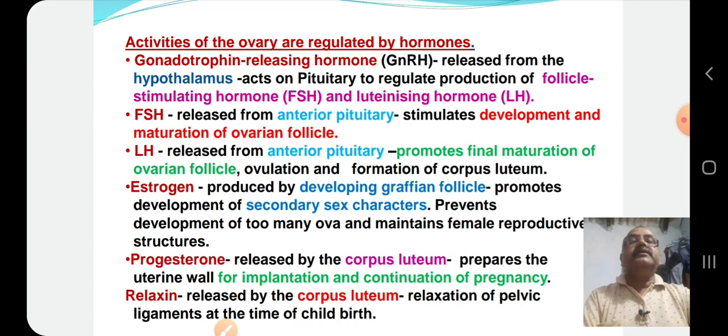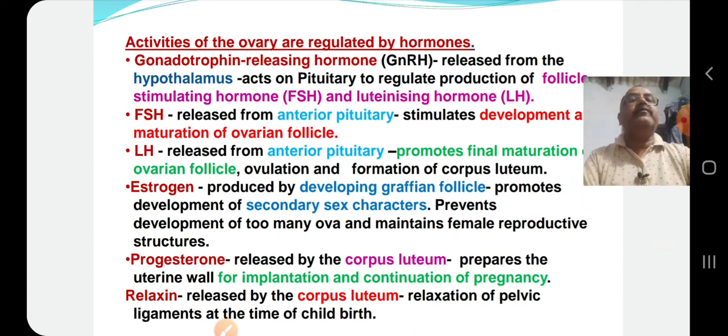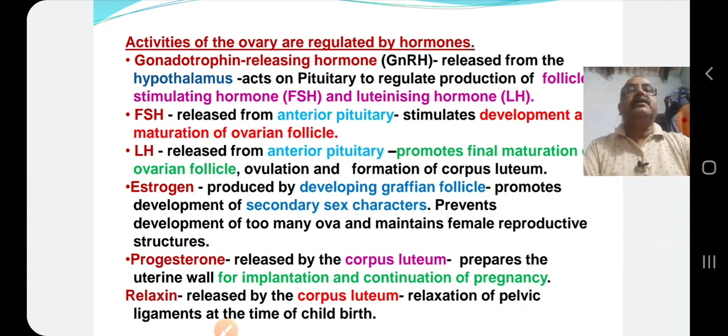Another hormone is estrogen. It is produced by the developing Graafian follicle. It promotes development of secondary sex characters, that is female characteristics. It also prevents development of too many ova and maintains the female reproductive structures. That means only one ovum is produced by the action of this estrogen, and this hormone also helps in the maintenance of female reproductive structures.